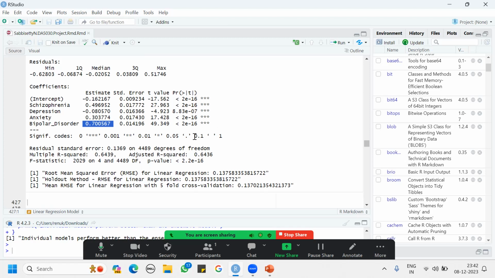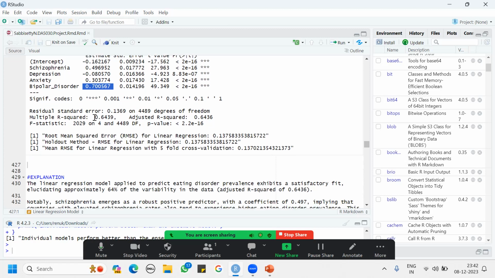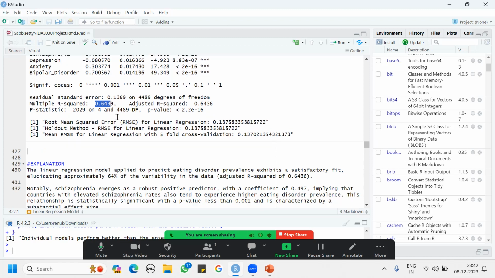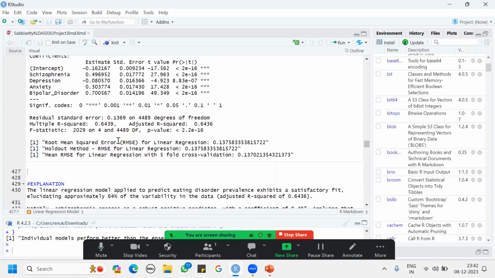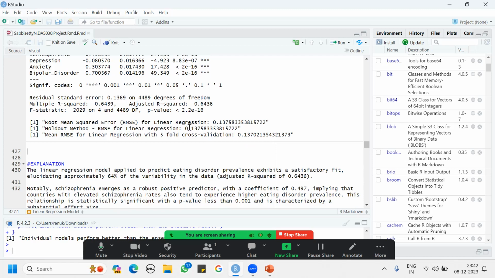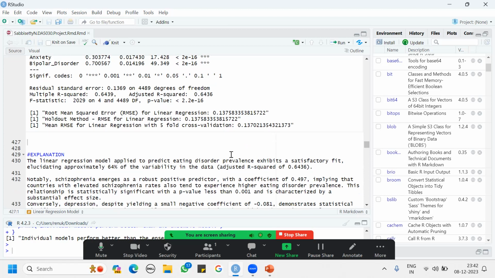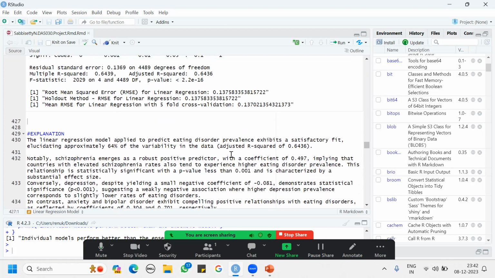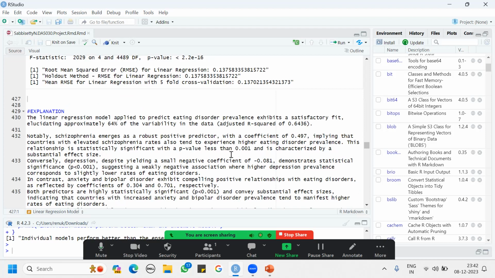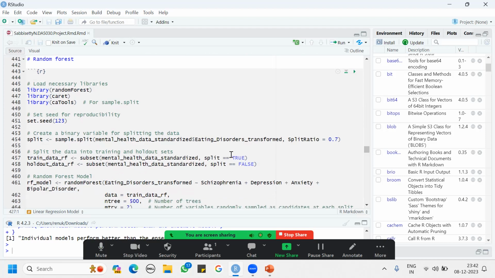And the p-value, as we already discussed, is statistically significant. And we can see the multiple R squared is 0.643, which indicates that it is sufficiently fit, with approximately 64% of the variability in the data showing the prevalence. The root mean square error is 0.137, and the holdout and cross validation is 0.13, suggesting they have very little error, and the data is statistically significant.